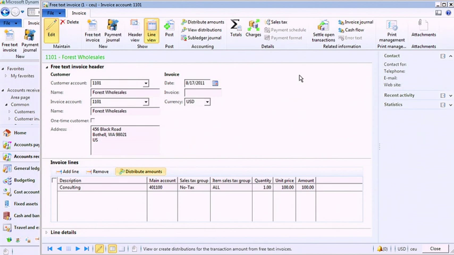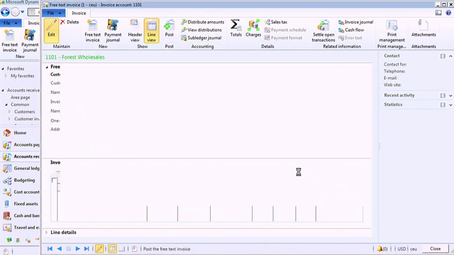So now that I'm finished with distributing the amounts, my final step is to post this, and this is updating the general ledger, and then we can take a quick look at how I can now analyze these amounts by both campaign and by branch.